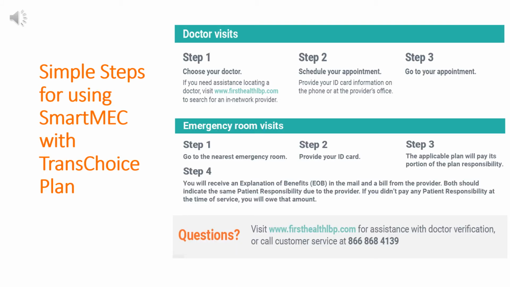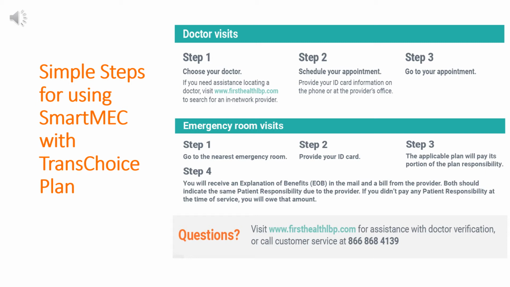Simple steps for using SmartMac with Trans Choice Plan. Doctor's visits. Step 1, choose your doctor. If you need assistance locating a doctor, visit www.firsthealthlbp.com to search for an in-network provider. Step 2, schedule your appointment. Provide your ID card information on the phone or at the provider's office. In the event that they have trouble verifying your benefits, please give them the number on the back of your insurance card. Step 3, go to your appointment.